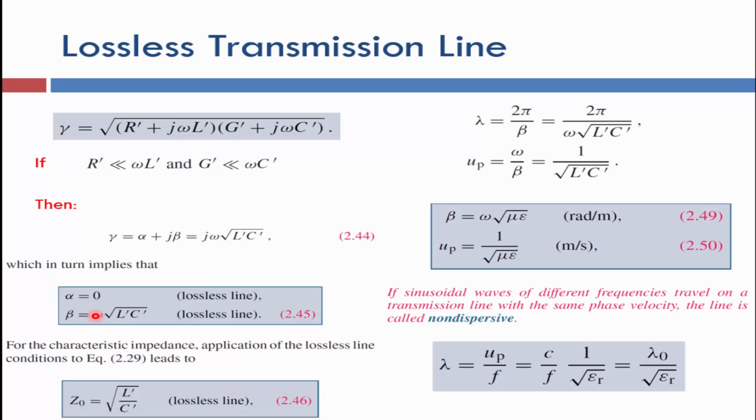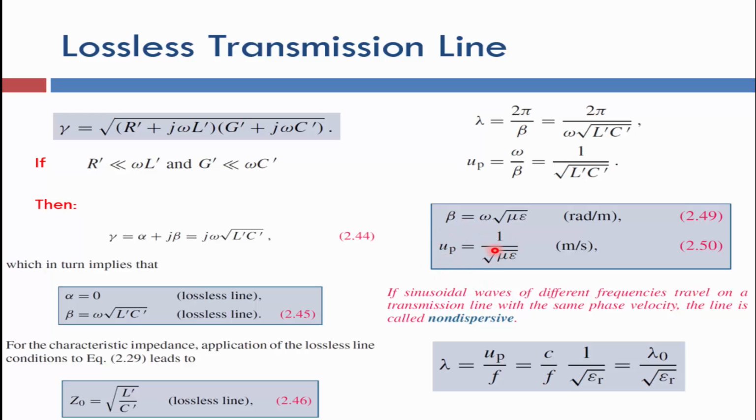The phase constant will be the angular frequency times the square root of inductance times capacitance. Also here the characteristic impedance, and so on. Here we just need to note the most important thing: the phase velocity of the electromagnetic wave through this transmission line will be independent of the angular frequency of the applied signal.